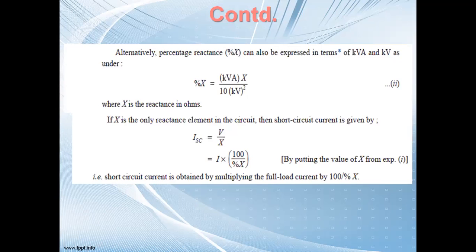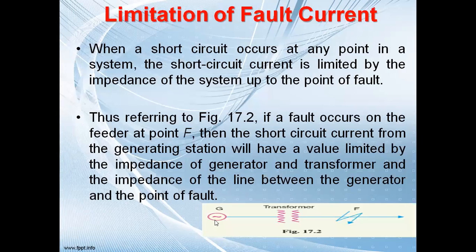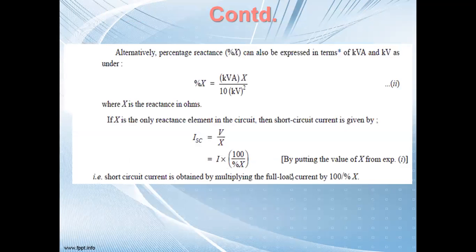Now, if X is the only reactance element in the circuit, then what will be the short circuit current? Voltage by the reactance. The voltage is the phase voltage, V, and X is the reactance of the circuit. When there is a fault, X is the total reactance between the fault point and the generator. Based on that, we can calculate the short circuit current. The short circuit current is obtained by multiplying the full load current by 100 by percentage X. So this is the way we are going to calculate the short circuit current.